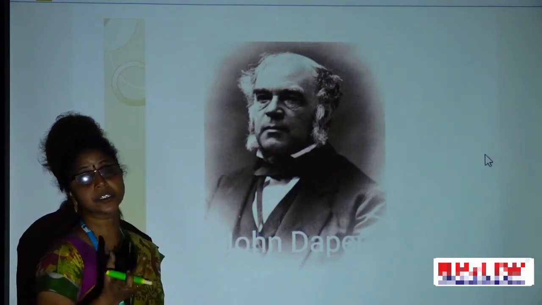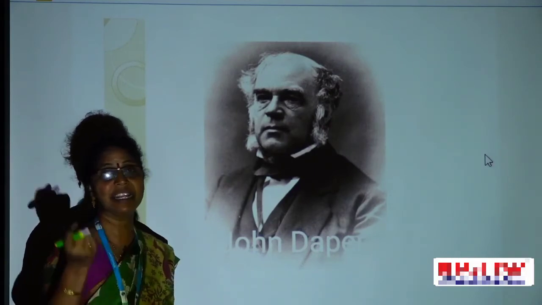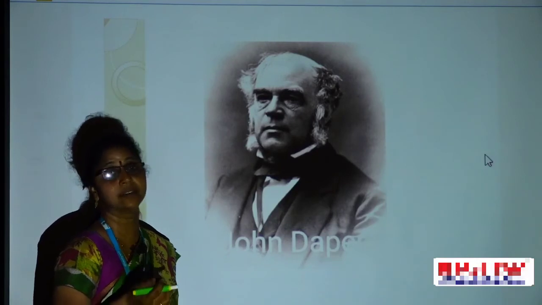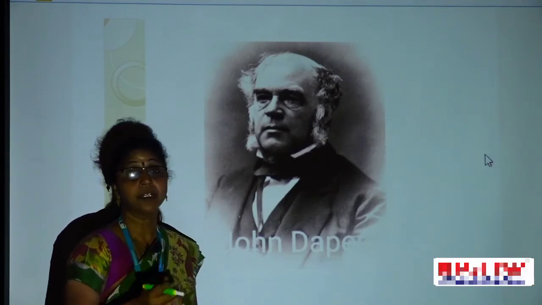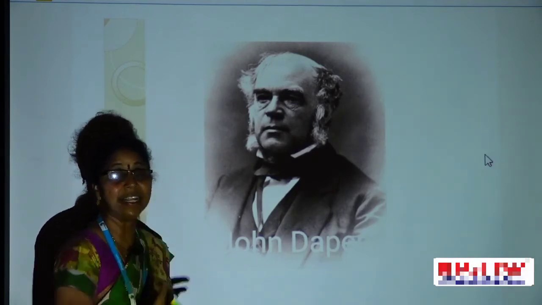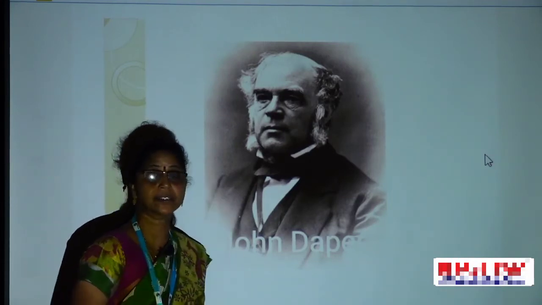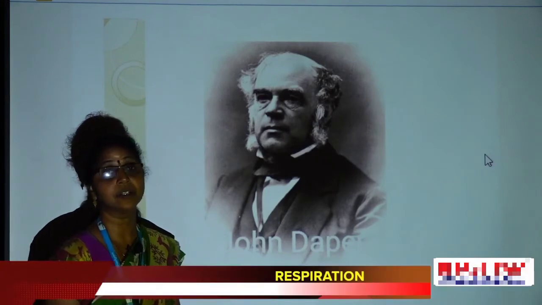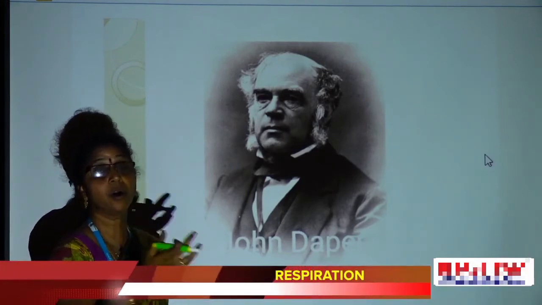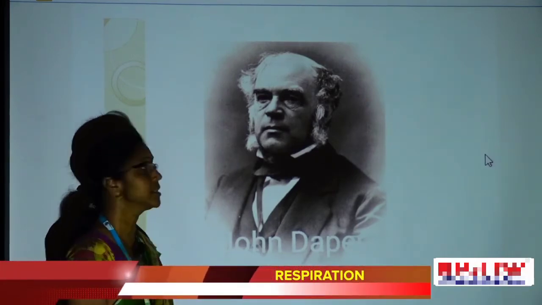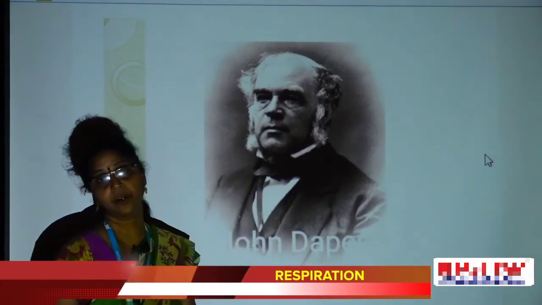Those substances are burned, and they need water and oxygen. At the same time, they also release waste materials: carbon dioxide, sulfur, and some water vapor. All these things were explained by John Draper.